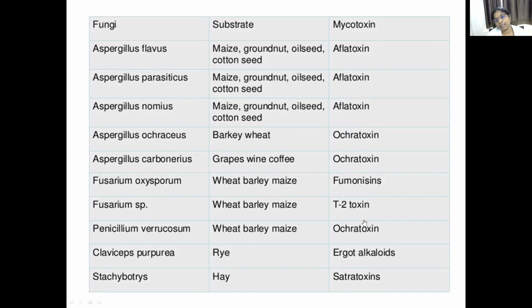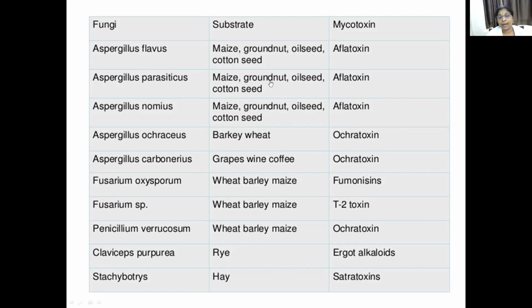You have to remember these different types of mycotoxins, toxins produced by different fungi in food items, in the crops, or in storage. In godowns, these food items are stored in huge amounts. So when they are exposed to some moisture or are in damp condition, fungal growth is seen in that food item and they produce these toxins called mycotoxins. And when these food items are consumed, it results in a condition called mycotoxicosis.